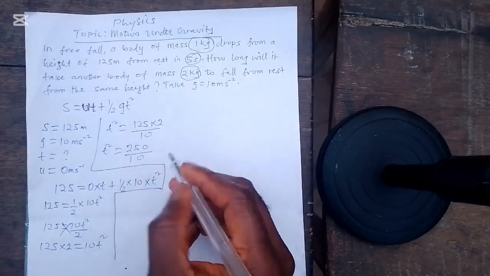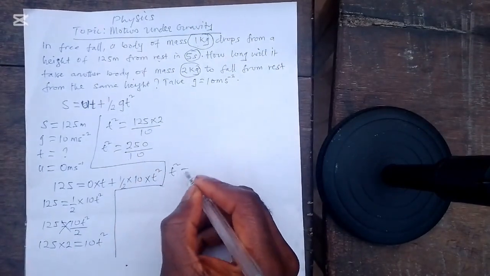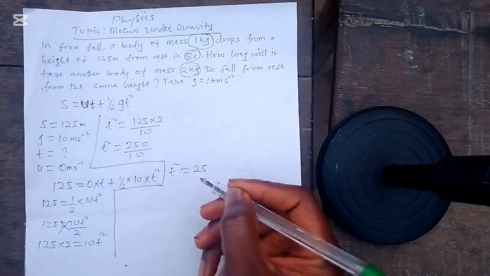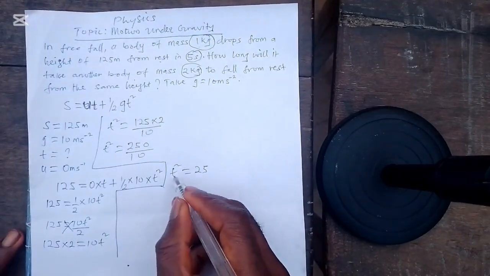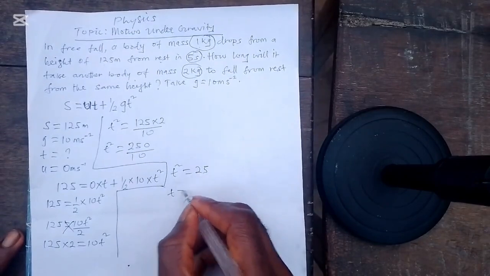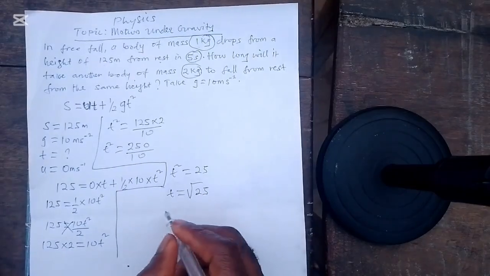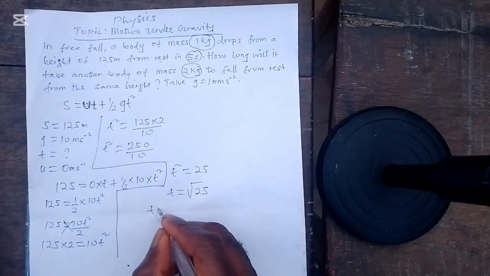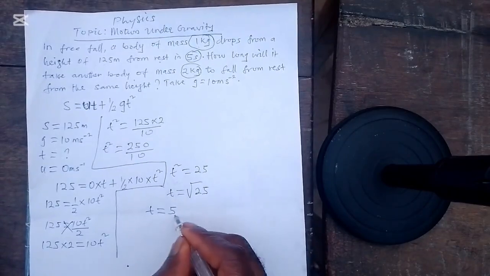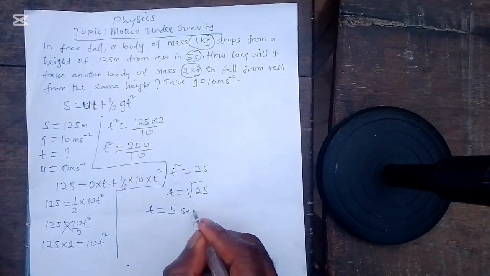So 250 divided by 10 gives us t squared equal to 25, right? So making t the subject, we have that t is equal to root 25. Root 25 is equal to 5. So t is equal to 5 seconds, right?